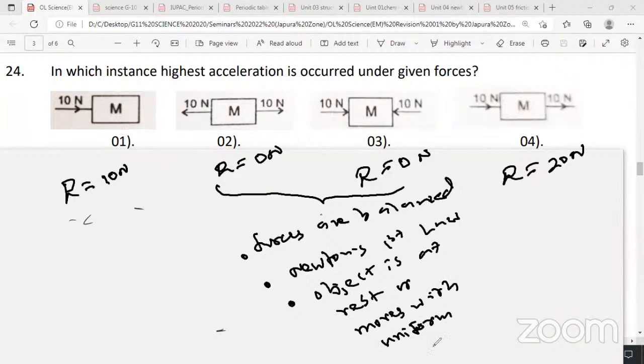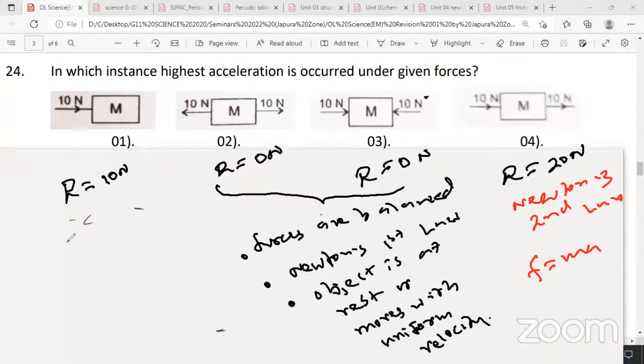Moves with uniform velocity. So very important, Newton's first law. And out of the first and the fourth answer, if you write F equals ma, here is Newton's second law, because there's an unbalanced force. Therefore, you can write the equation F equals ma.